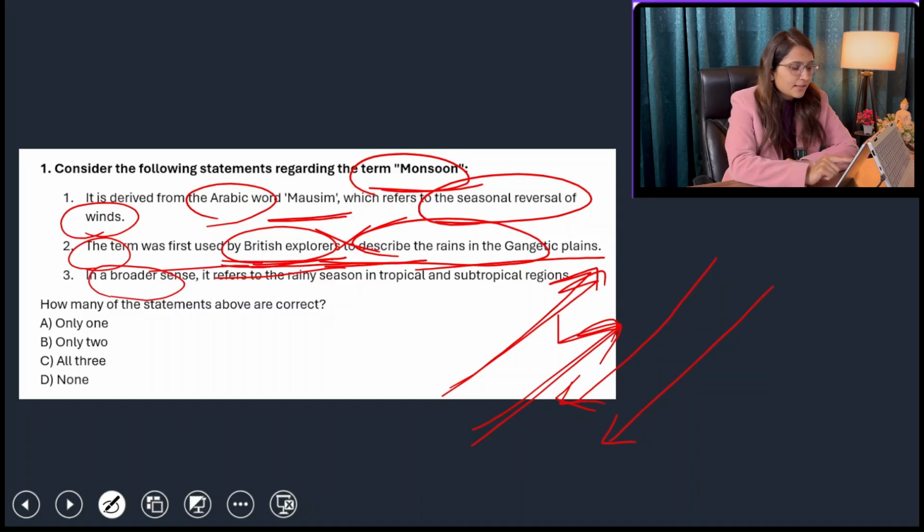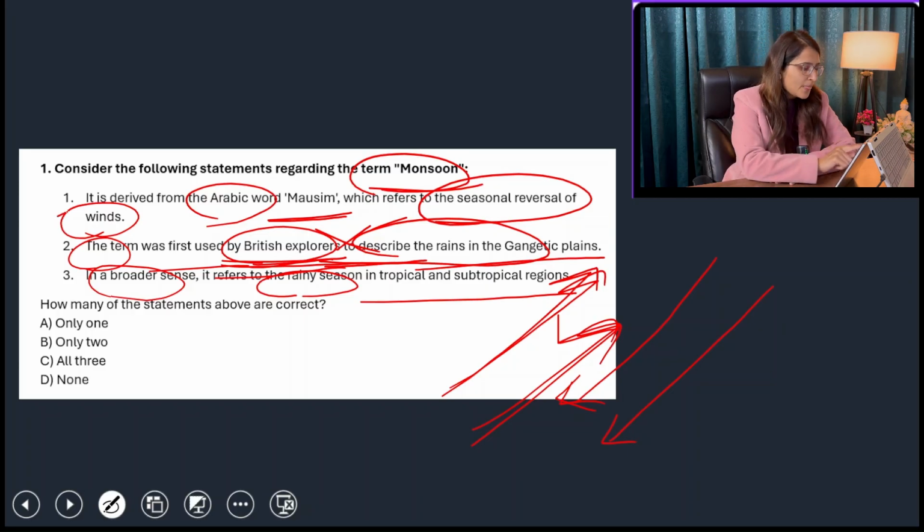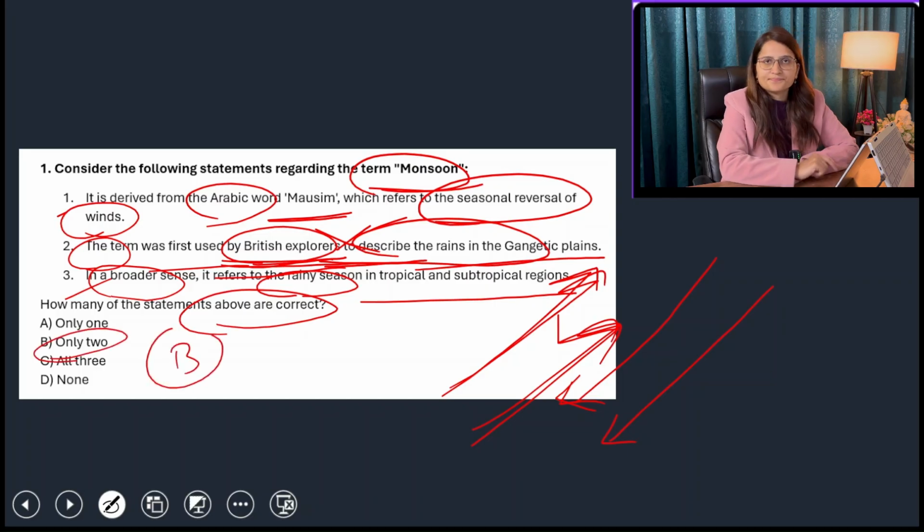In a broader sense, it refers to the rainy season in tropical and subtropical regions. Yes, not just India, it is also present in the Indian subcontinent where Myanmar, Thailand, Cambodia, these countries are present. So yes, in a broader sense, it is the rainy season in tropical and subtropical regions. So first and three are right. So how many of the statements above are correct? Then the answer will be B, only two.